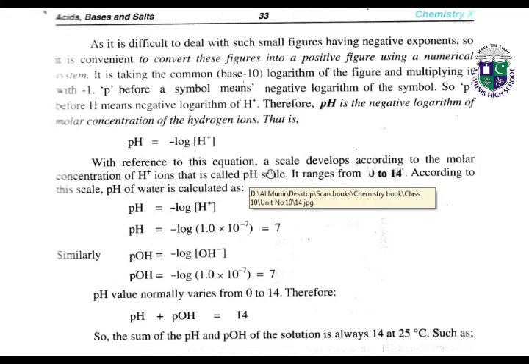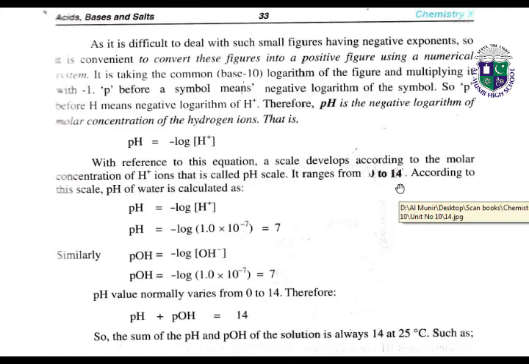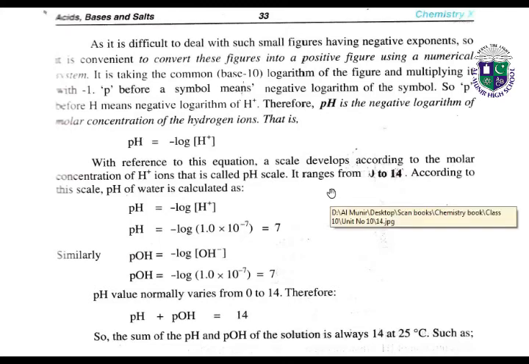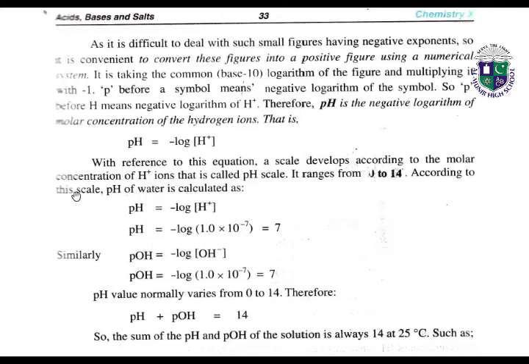With reference to this equation, a scale developed according to the molar concentration of hydrogen ions is called the pH scale. इसी के बेस पे हम एक स्केल अपना बनाएंगे जिसकी रेंज 0 से लेकर 14 तक होगी, which will tell about the nature of the solution, whether it is acidic or basic. According to this scale, हम वाटर की pH को मालूम कर सकते हैं. वाटर की pH क्या है? 7. और हाइड्रोक्साइड आयन के तौर पे भी इसको मालूम किया जा सकता है, which is also 7.